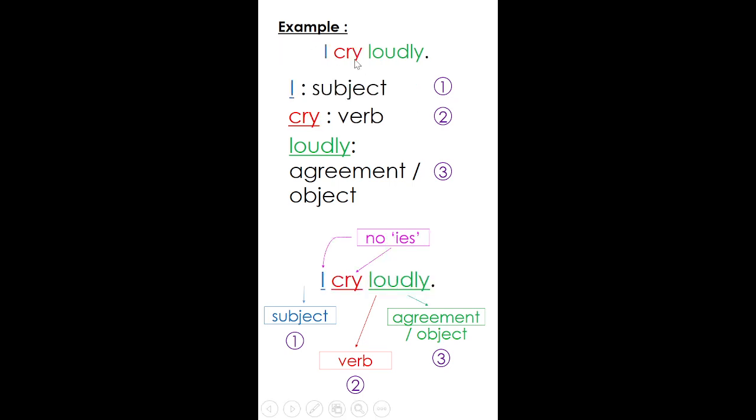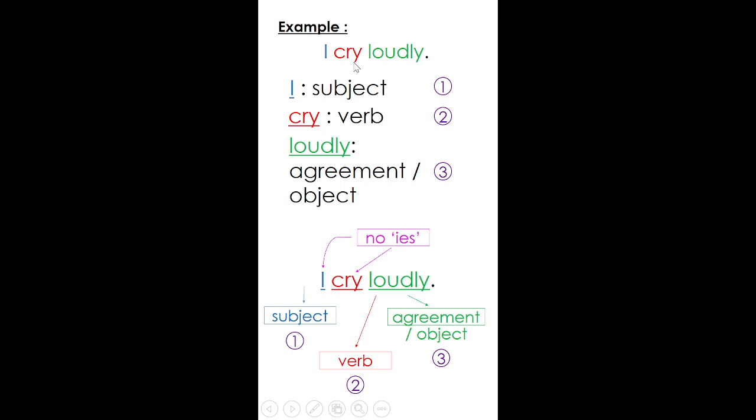Now I am using the subject I, and I use the verb cry again. I cry loudly. What happens if I change cry to cries, C-R-I-E-S? Would my sentence still be correct? No, right? Good.